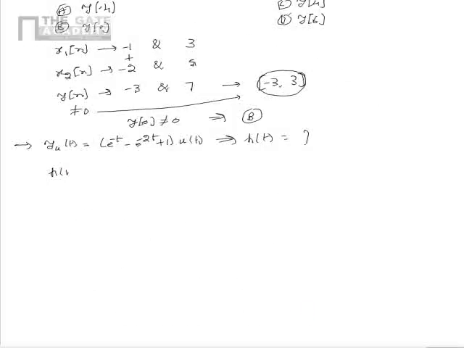We know that the impulse response of the LTI system is given as h of t is equal to dyu by dt, which can be written as 2 times e power minus 2t minus e power minus t, multiplied by u of t, because the impulse response of the system h of t is dyu by dt. Therefore, this is the impulse response of the continuous time LTI system.